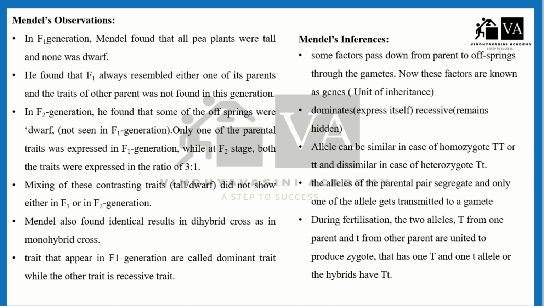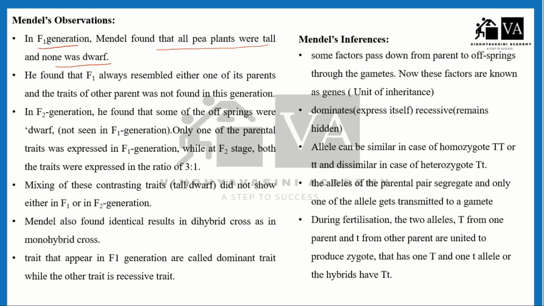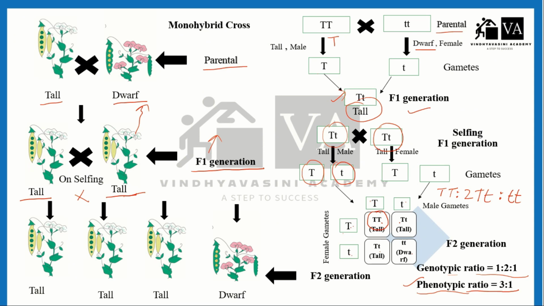So what was Mendel's observation? In the F1 generation, Mendel found that all the plants were tall and none was dwarf. As you can see, in the F1 generation all the plants were tall and none was dwarf. He found that the F1 always resembled one of its parents, and the trait of the other parent was not found in this generation.